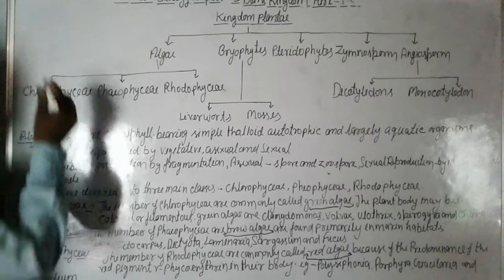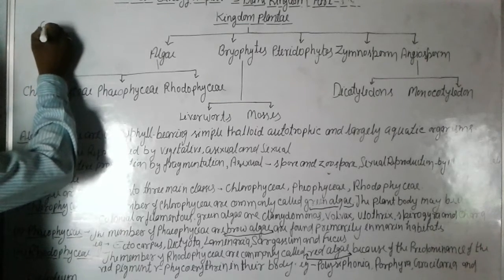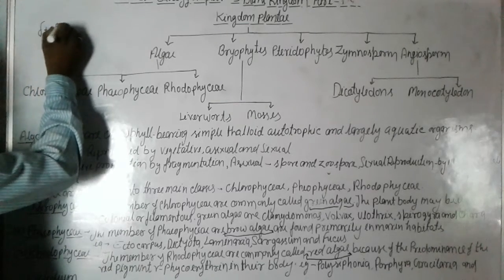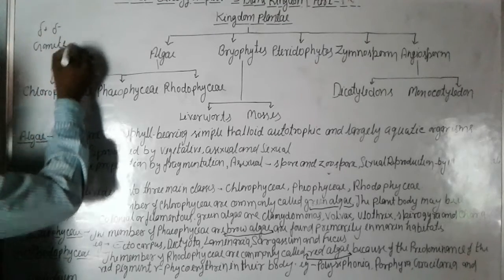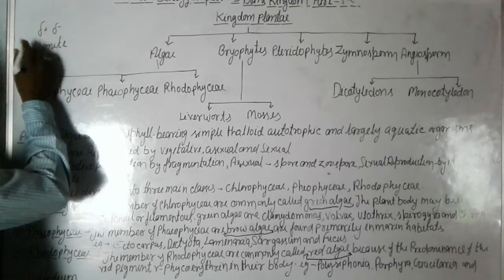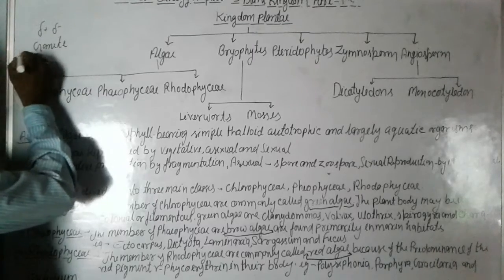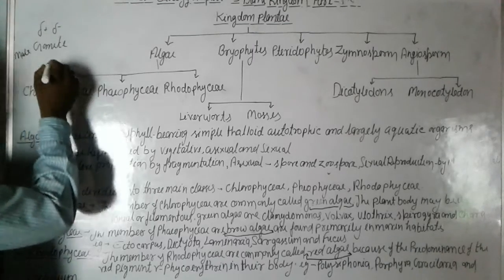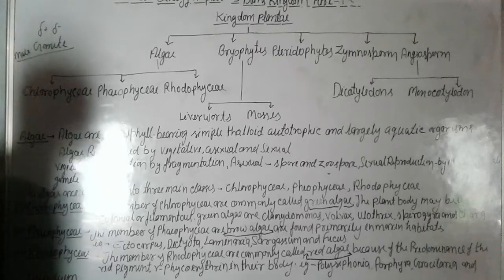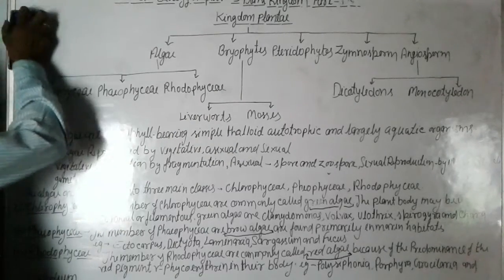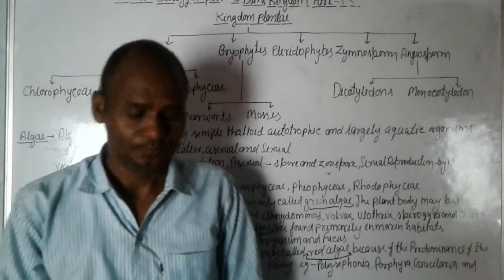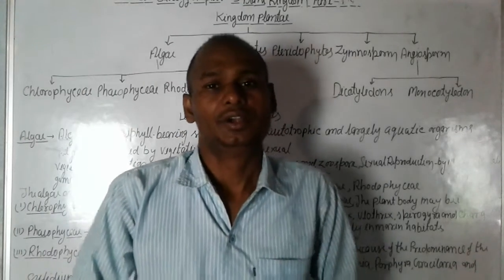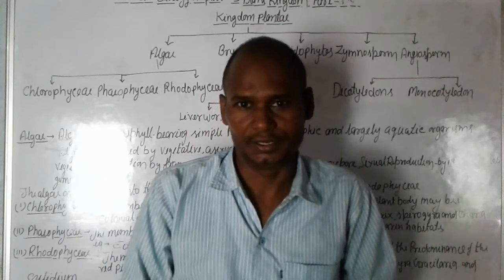And in sexual reproduction, they make gametes, male gametes and female gametes. So they reproduce by male gamete and female gamete in sexual reproduction. This is the reproduction of algae.